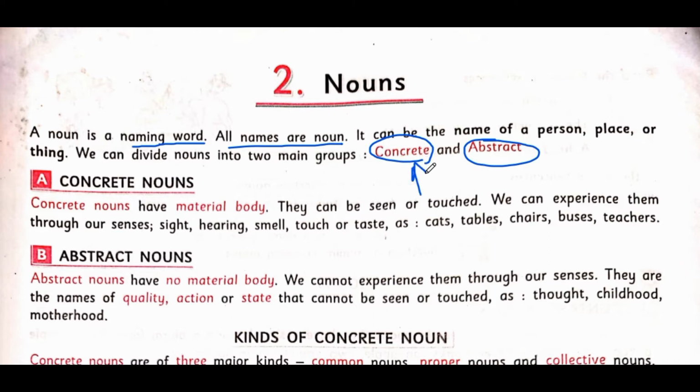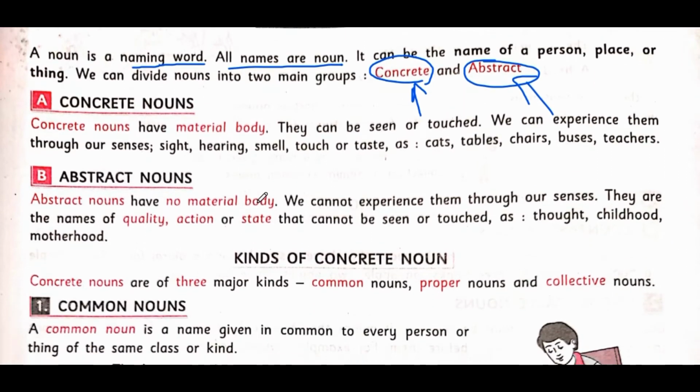Concrete means anything which we can touch, feel, or see. Like a building is concrete. RCC, reinforced cement concrete. Anything that can be touched, felt, or seen is called concrete. But what is abstract? Abstract things are those which we cannot touch, which we cannot see, but we can feel. Now let us understand word by word.